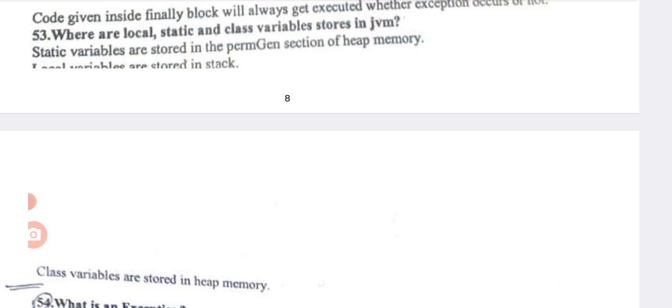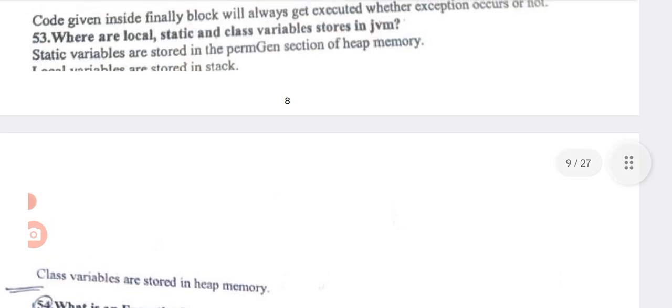Local variables are stored in stack. Class variables are stored in heap memory.